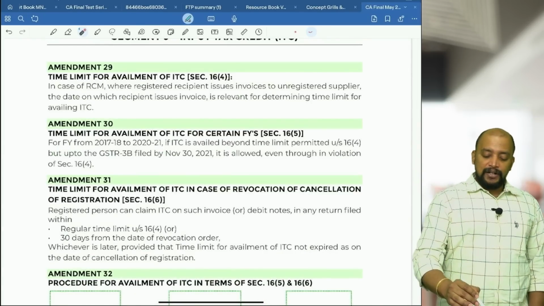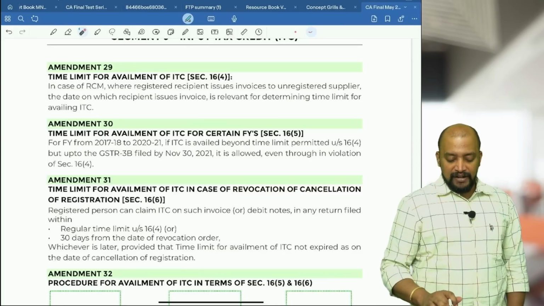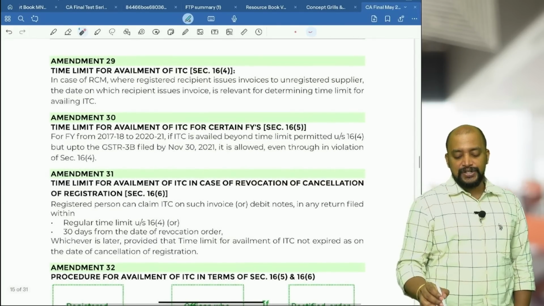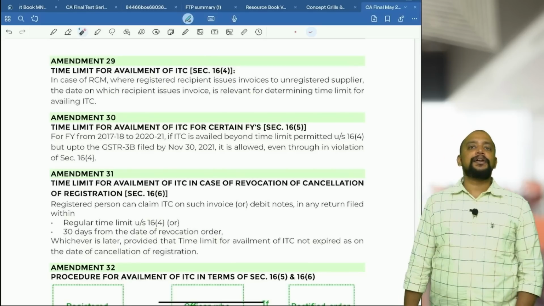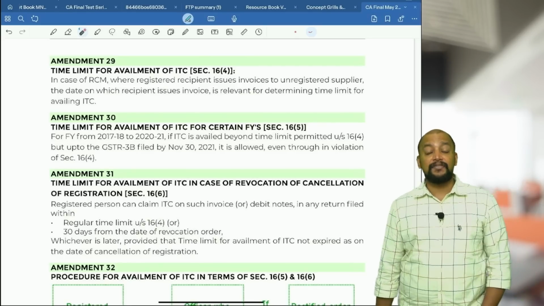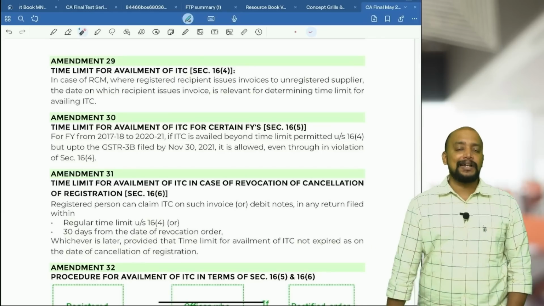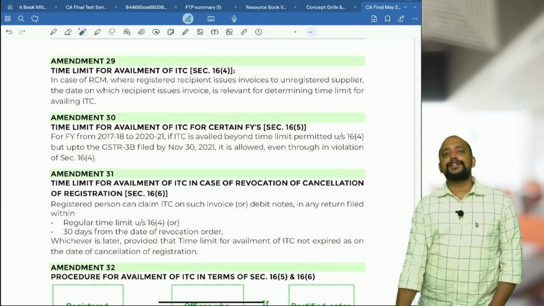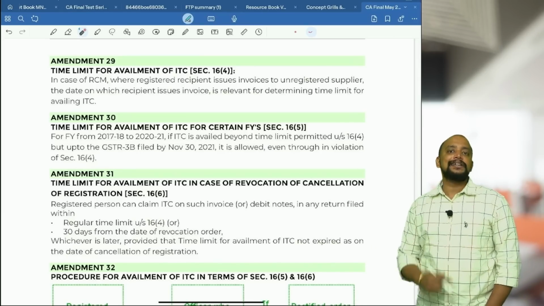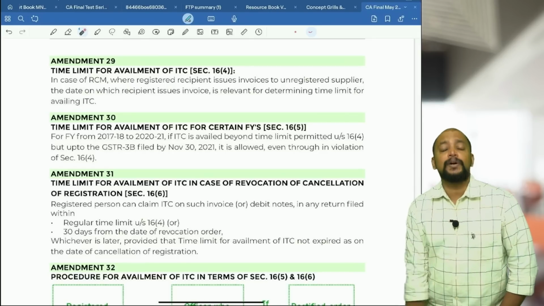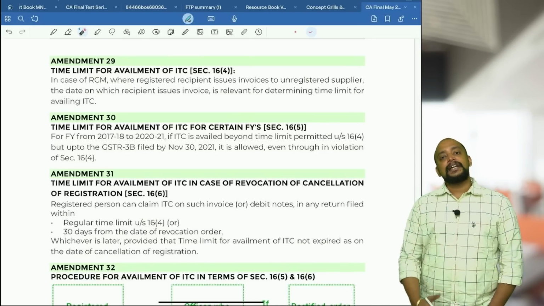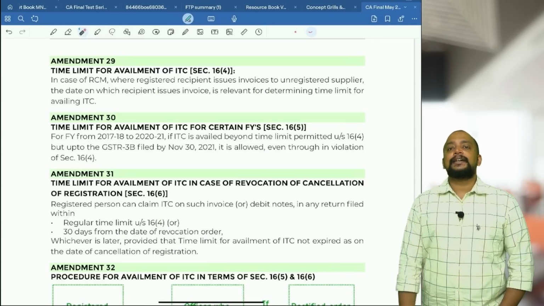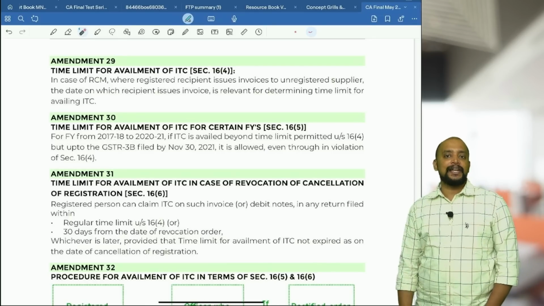Okay. Next, look into the next amendment, that is 29. Time limit for availment of ITC. Usually, what is the time limit for availment of ITC as per section 16 subsection 4? So 30th November of the succeeding financial year or date of filing annual return, whichever is earlier. There are 5 places where the time limit is common. That is time limit for issuance of credit note, time limit for availment of ITC, time limit for rectification of GSTR 1, time limit for rectification of GSTR 3B, and time limit for rectification of GSTR 8. 30th November of succeeding financial year or date of filing annual return, whichever is earlier.